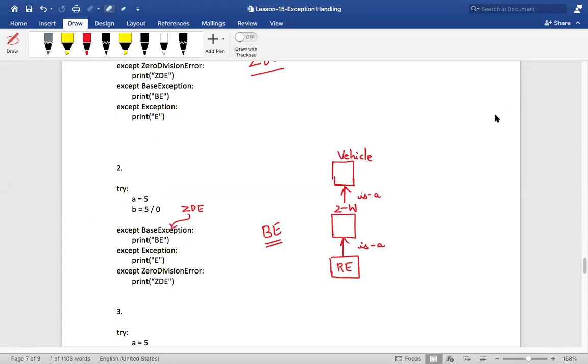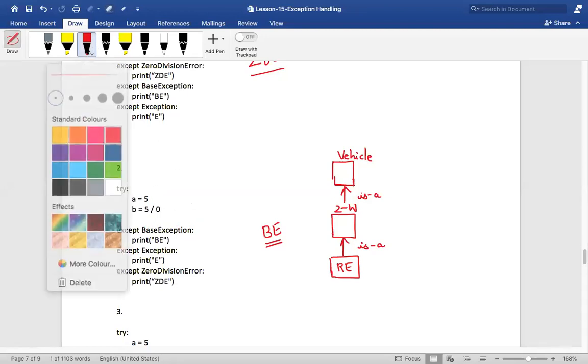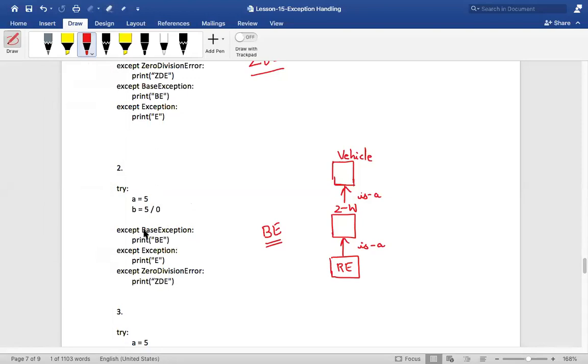Sir, is it because it entered the first except block and finds it as appropriate? Yes, Harshita Patil. See, what happens is it tries to start matching from the first except block one by one. Say for example, the same program, instead of BaseException, if this was just Exception, and then this one was BaseException.